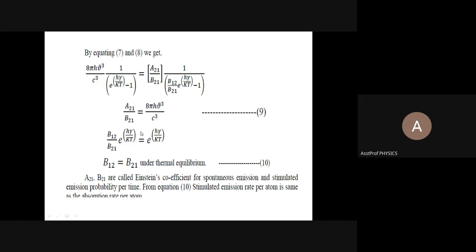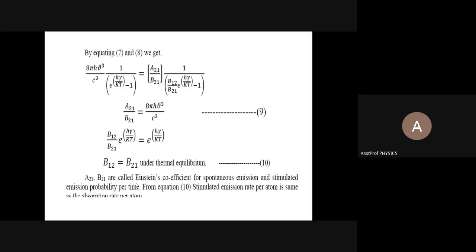And from this equation, B12 by B21 is equal to 1. If this ratio is equal to 1, it means B12 is equal to B21. The meaning is that the number of upward transitions is equal to the number of downward transitions. That is equation 10.